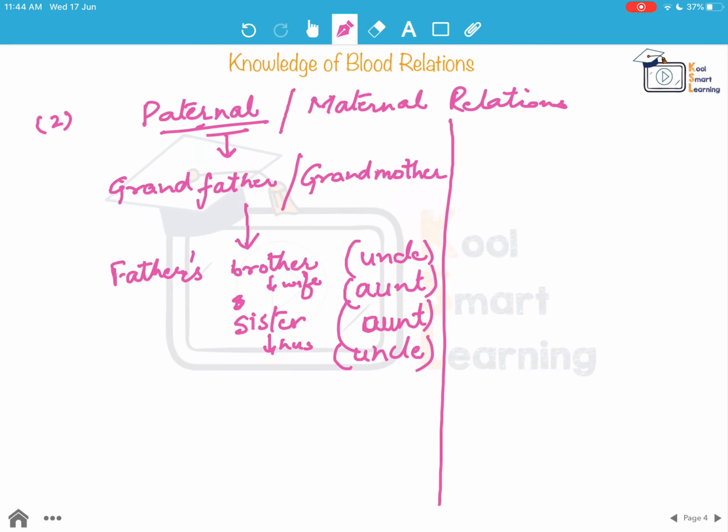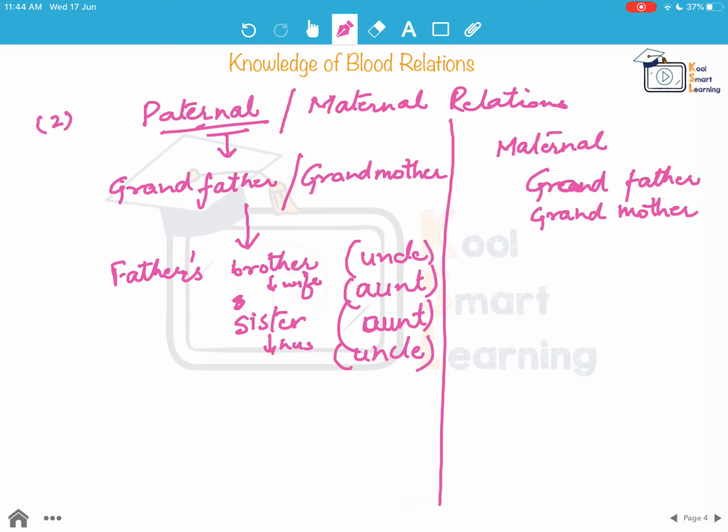On the maternal side again, grandfather, grandmother. Then my maternal grandfather and maternal grandmother are my mother's father and my mother's mother.